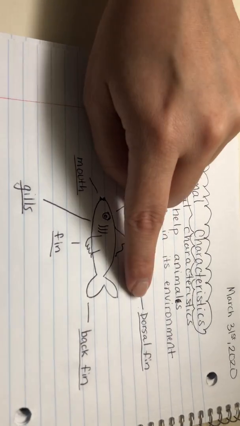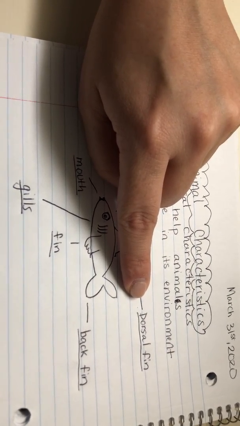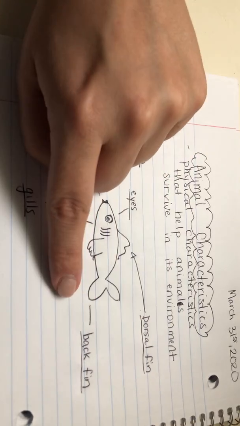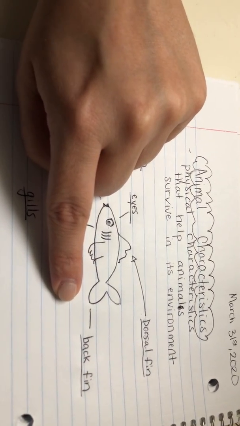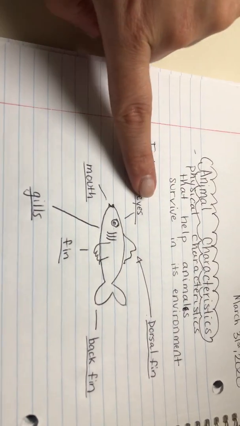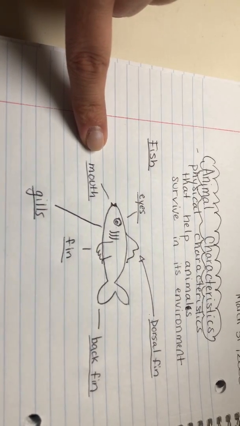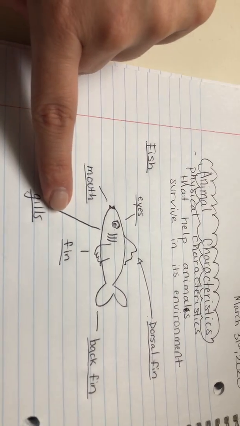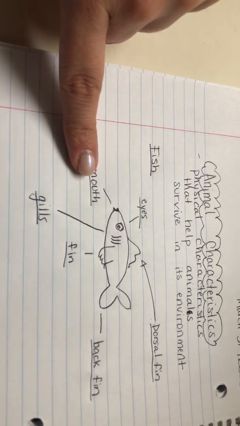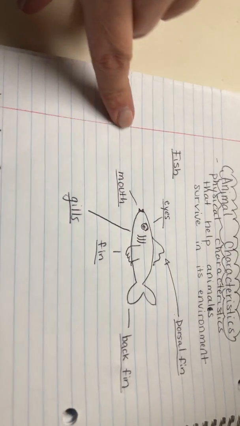So here it says dorsal fin. Say it back to me. Back fin. Eyes. Mouth. And fin. So we're going to go down here and start on the sentences.